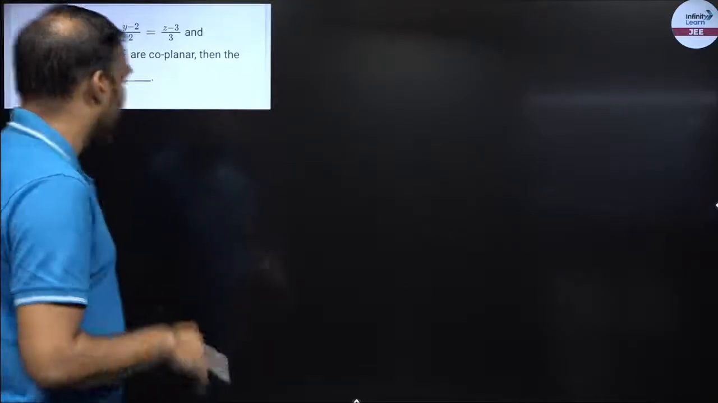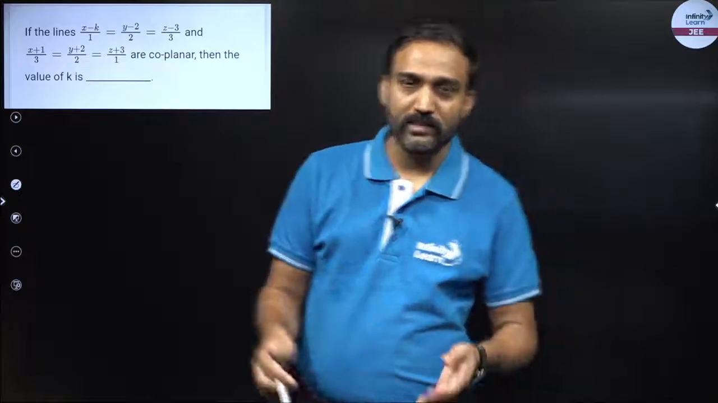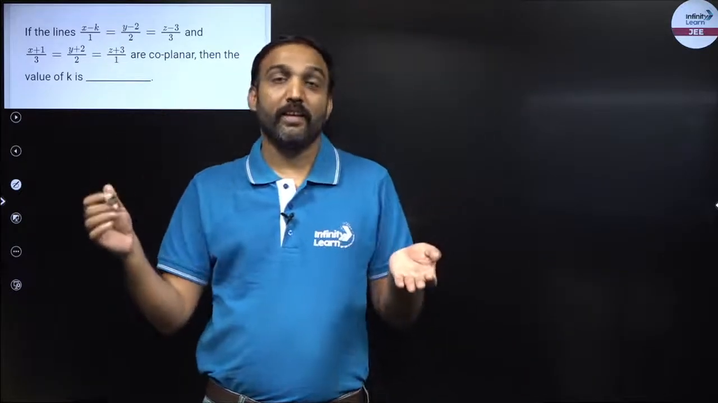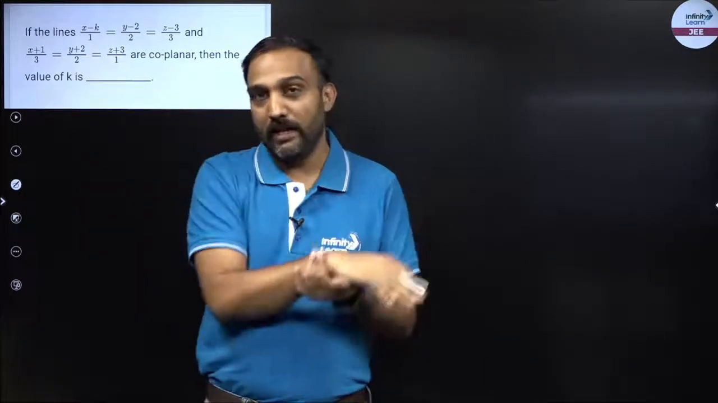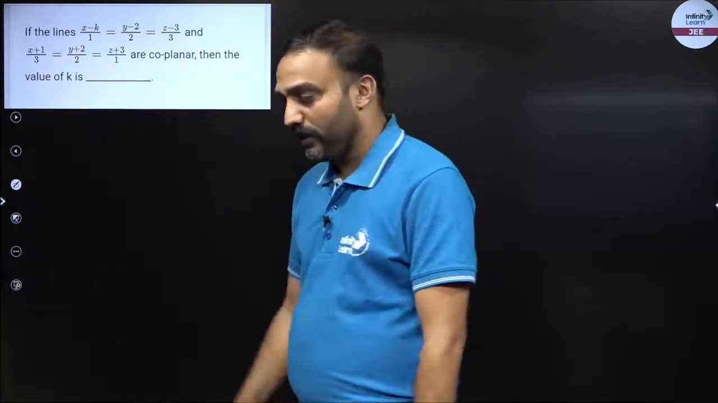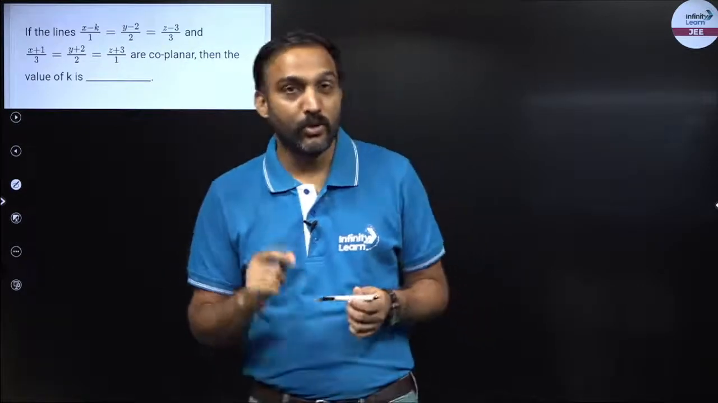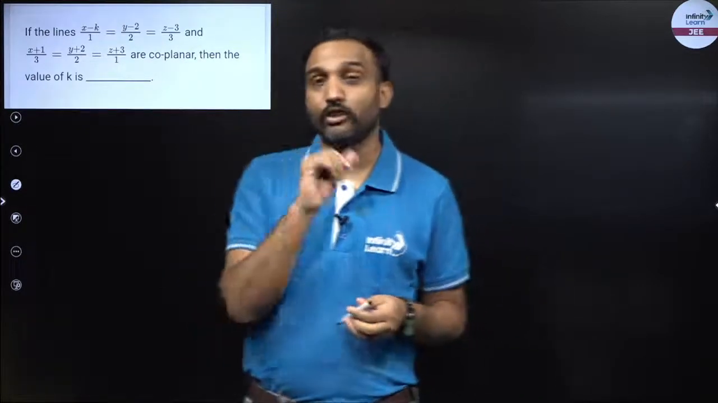Now see, two lines are coplanar. If two lines are coplanar, as we already discussed, right? If there are two lines, then through these two lines I can make a plane, right? So if two lines are coplanar, then the value of k is, right? Now is it always necessary that two lines would be coplanar? No, not necessary, right? We can also get skew lines.